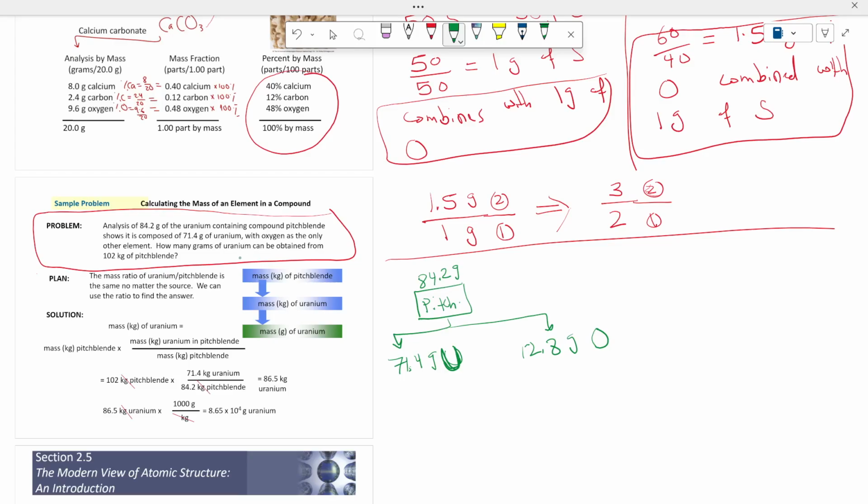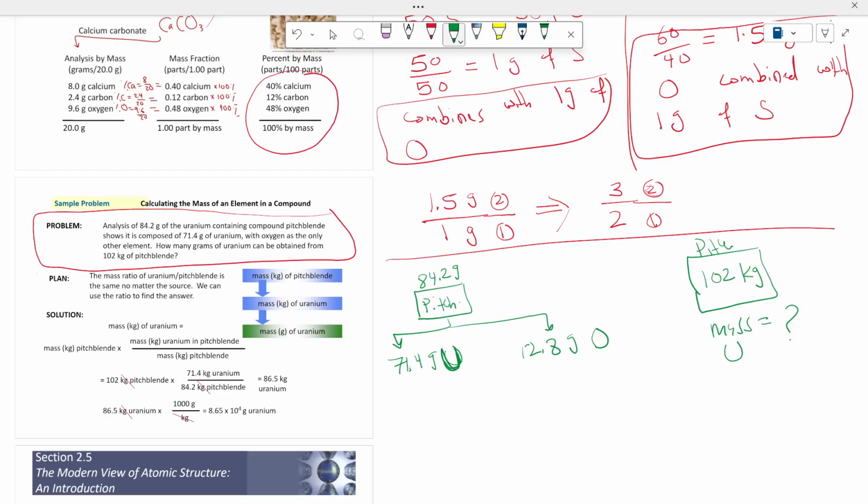How many grams of uranium can be obtained from another sample of pitchblende? This is a bigger sample of pitchblende with 102 kilograms. What is the mass of uranium in this sample? So simply, here we have two samples of pitchblende, and according to the law of definite proportion, we know that the percentage of uranium should be the same in both samples.